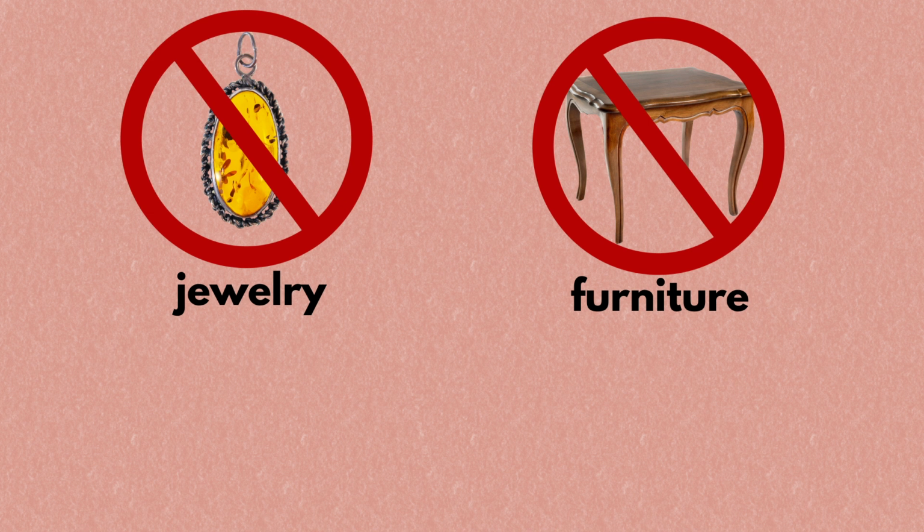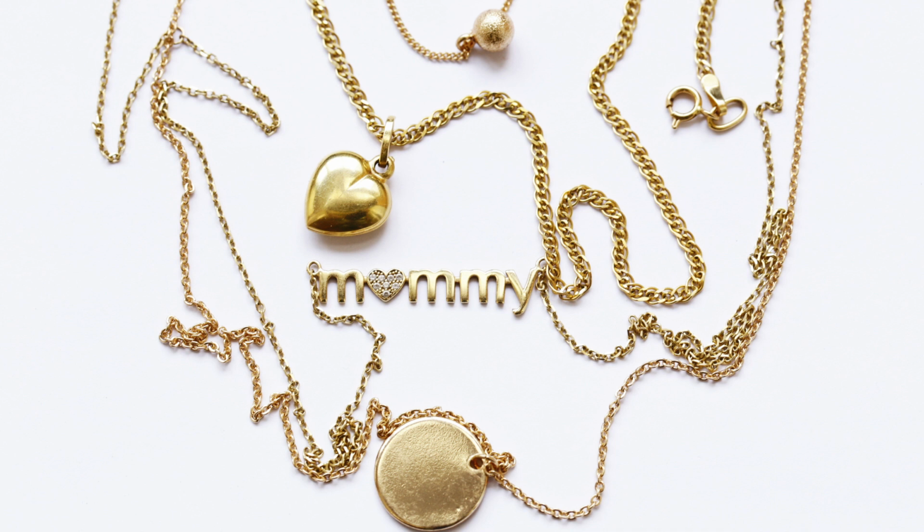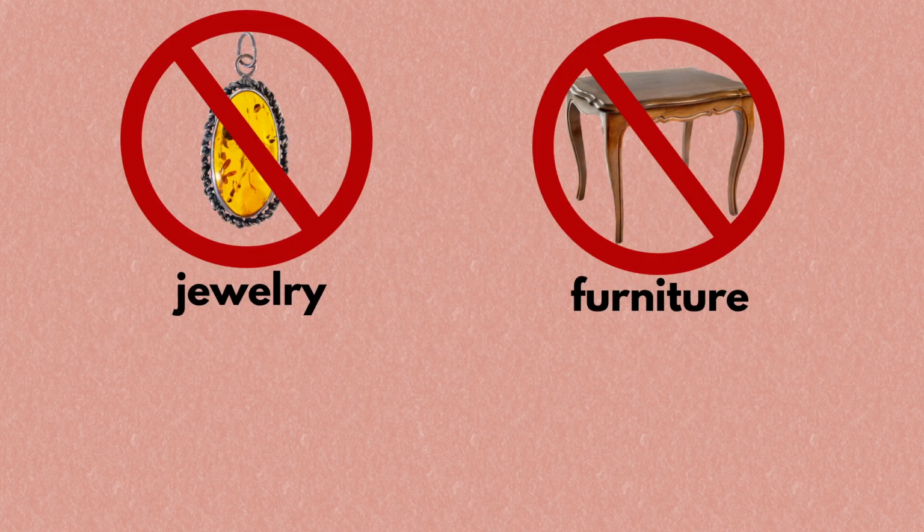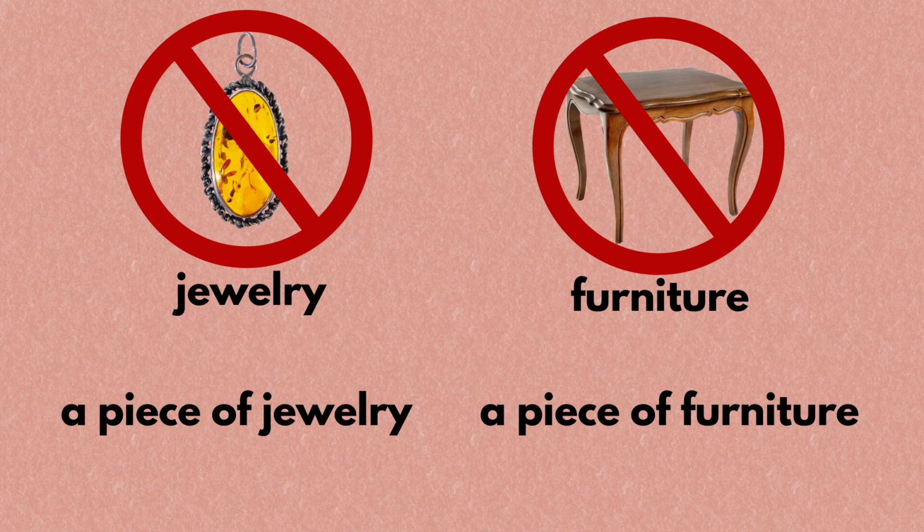I'm assuming that this is because in the old days, jewelry was often melted to change its form and furniture was often cut and joined to perform many different functions. Therefore, you have to count them by their unit, as in a piece of jewelry or furniture.